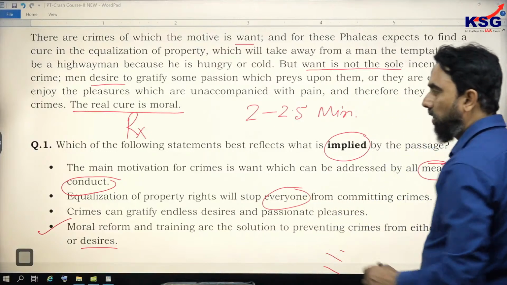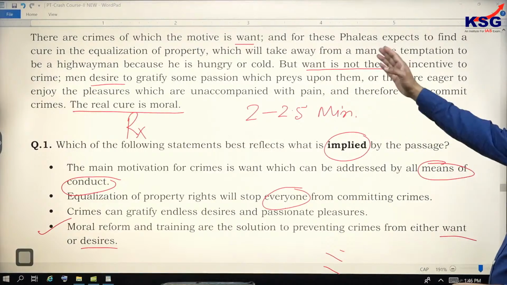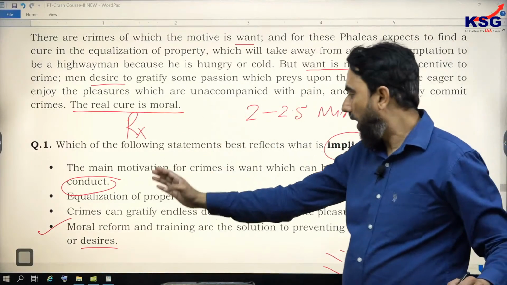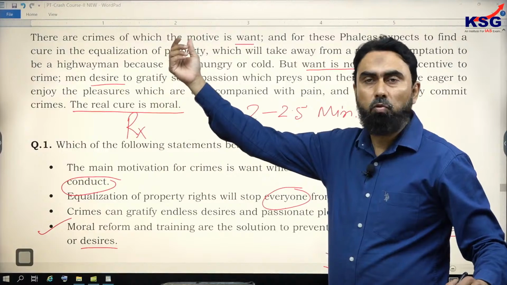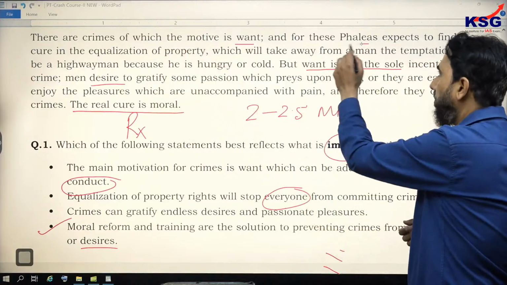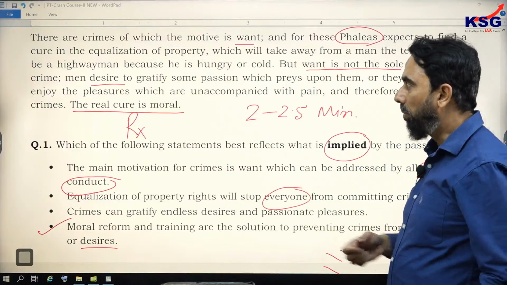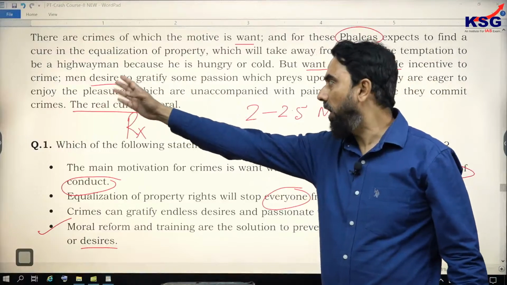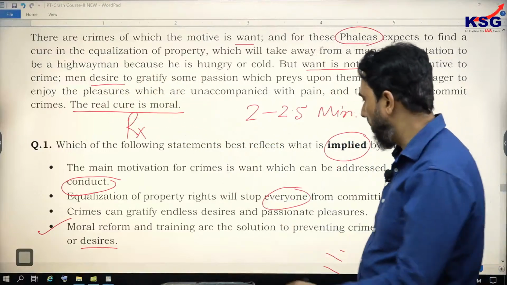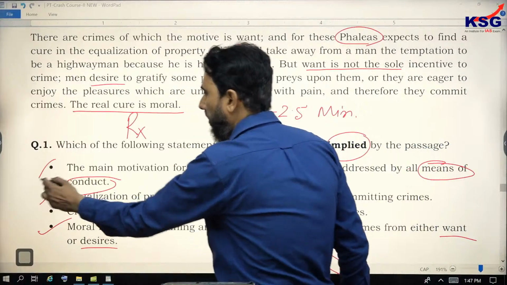How do we know it will stop? It has been suggested for the crimes that are there due to want, and it is suggested by one person. But there are crimes due to desires also. So that is not covered here. So this option is also incorrect.